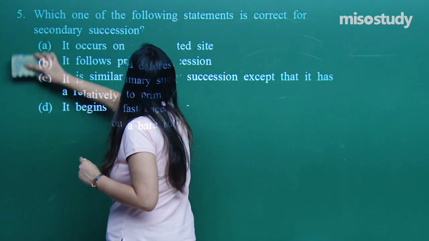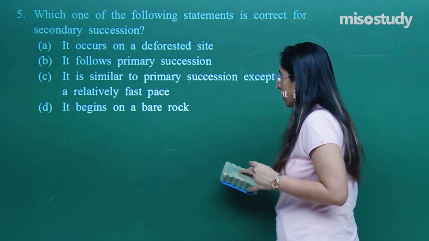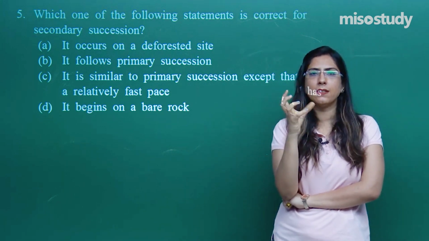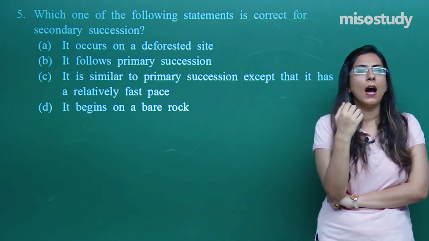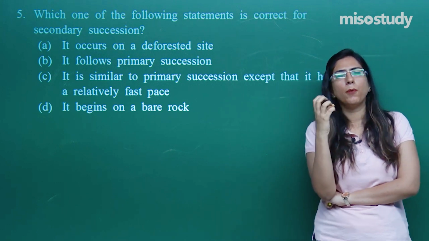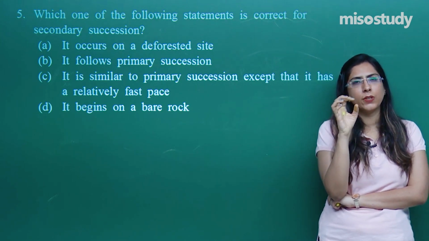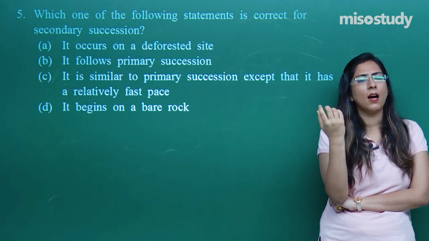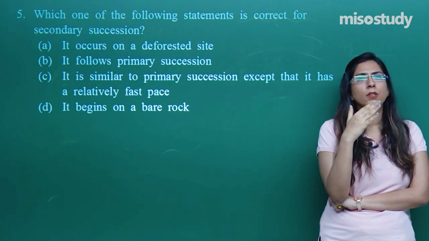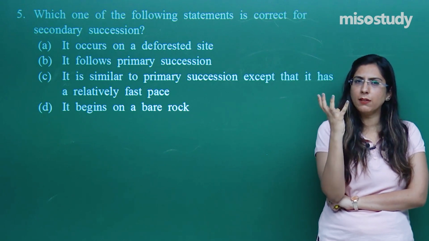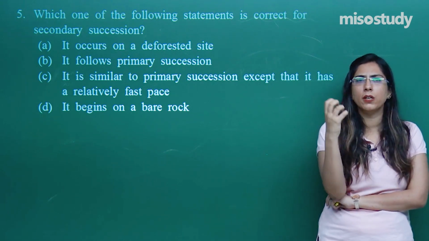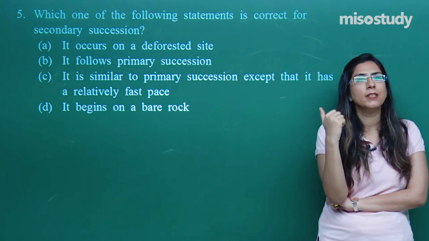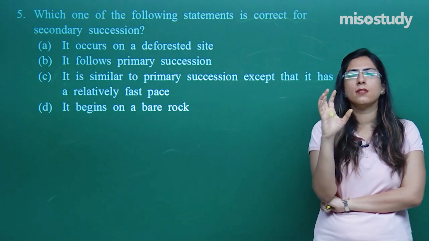Which one of the following statements is correct for succession? Now, what do you mean by succession? Succession means at any place one species formation is occurring after some time. Suppose what I see today is a barren land. In the next few years, I see that some trees are present over there. That means with the due course of time, that particular barren land, that particular rock, is converted into a forest sort of stage. How is this possible? This is quite possible, and this process is called succession.